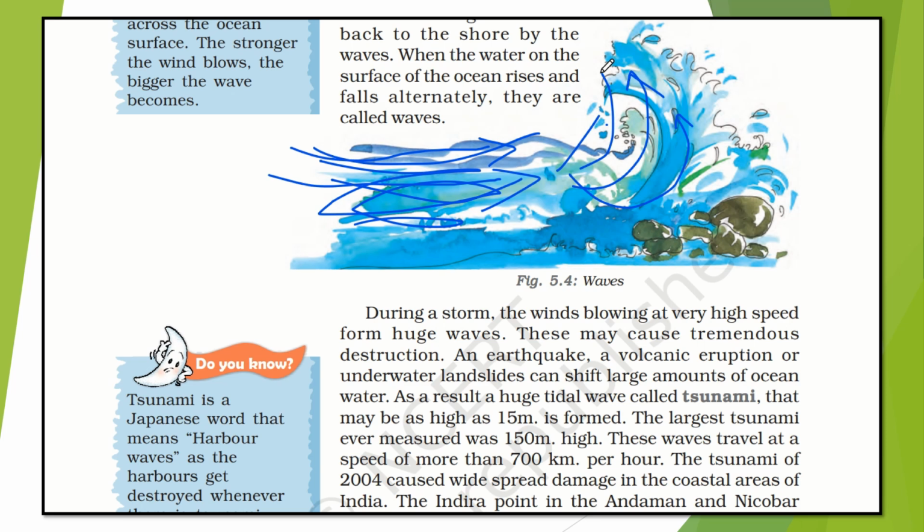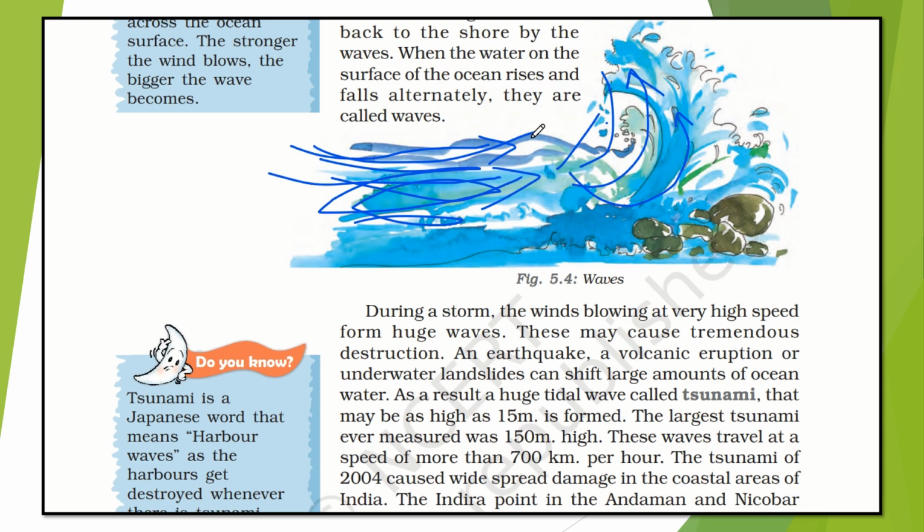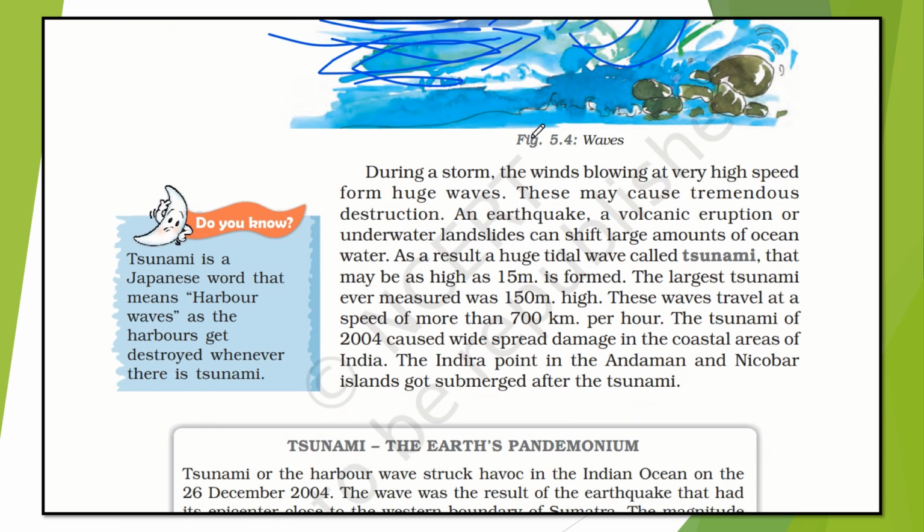An earthquake, a volcanic eruption, or underwater landslides can shift large amounts of ocean water. As a result, a huge tidal wave called a tsunami, that may be as high as 15 meters, is formed. The largest tsunami ever measured was 150 meters high. These waves travel at a speed of more than 700 km per hour. The tsunami of 2004 caused widespread damage in the coastal areas of India. Indira Point in the Andaman and Nicobar Islands got submerged, meaning it vanished after the tsunami.